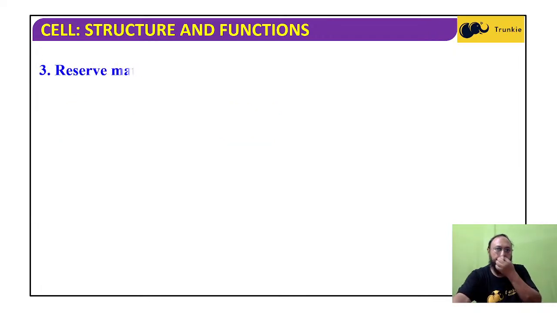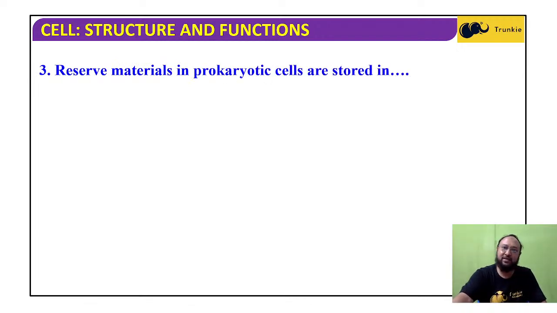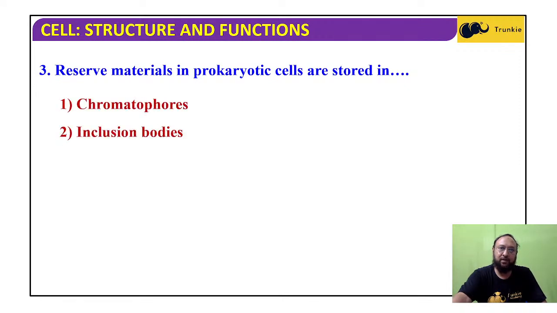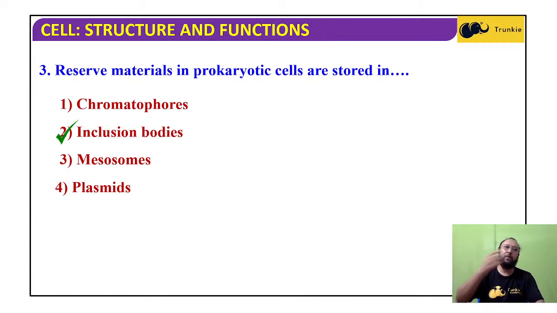Now, reserved food materials in prokaryotic cells are stored in the inclusion bodies. There is no membrane. They are just lying in the cytoplasm, and they have some stored food material.